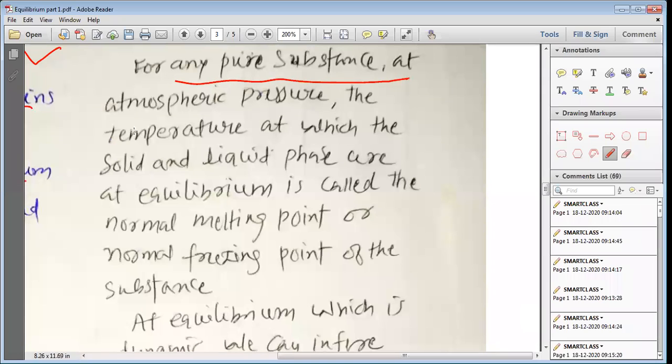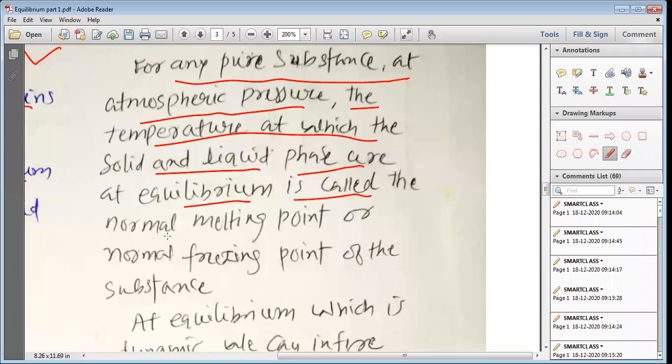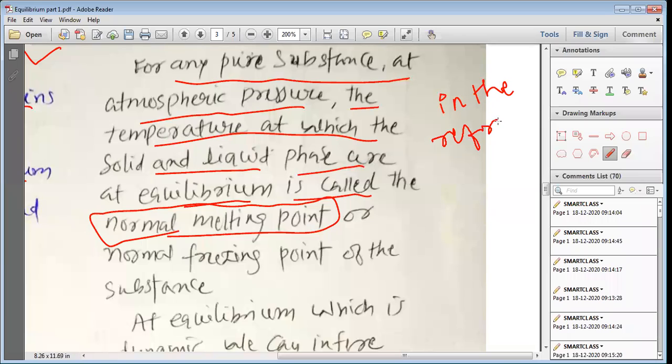For any pure substance at atmospheric pressure, the temperature at which the solid and liquid phases are at equilibrium is called the normal melting point. Please remember, this is the definition of the normal melting point in the reference of equilibrium. What is the new definition that we can write for the normal melting point?